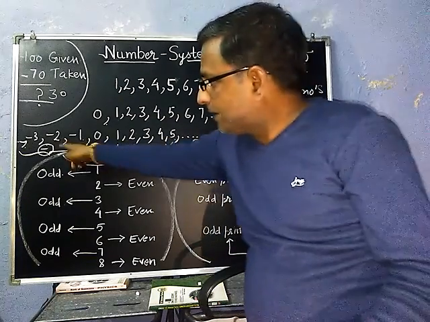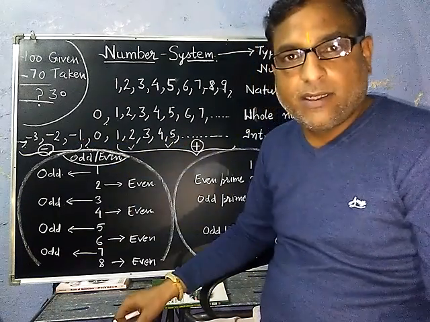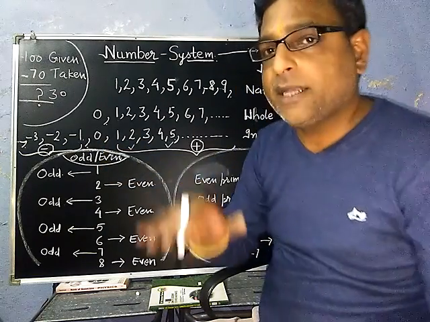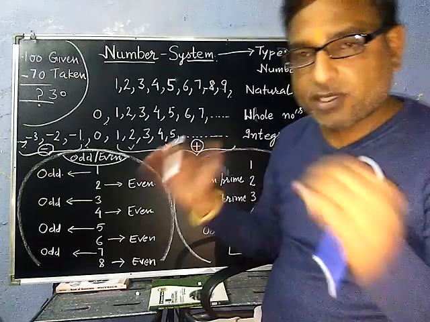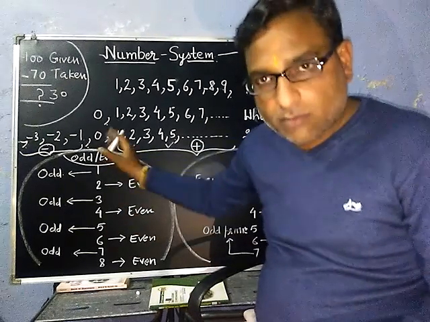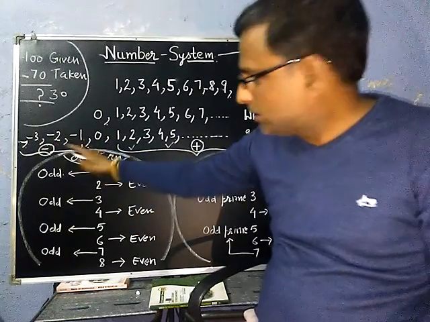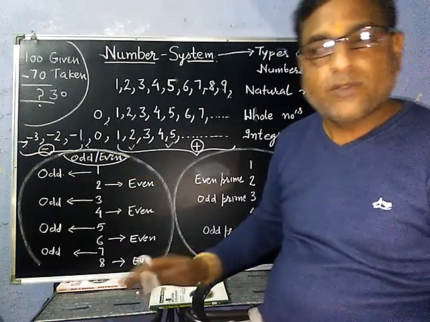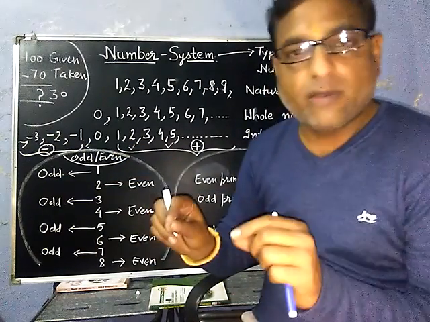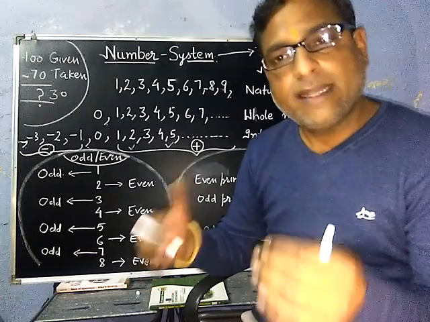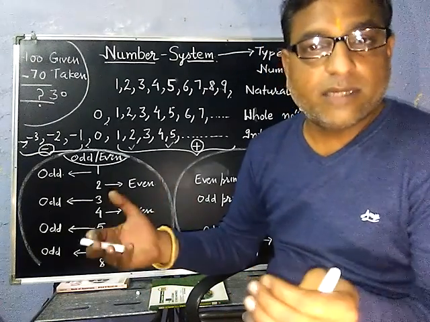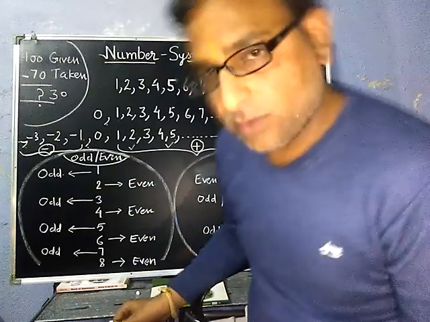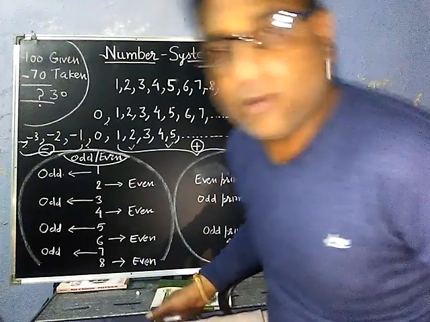So out of minus 2 and 0, which one is greater? Just see the side. 0 is on the right hand side, it means 0 is greater than minus 2. So you can generalize this: 0 is greater than all the negative integers, and 0 is less than all the positive integers. So here you can give pairs of numbers to your wards at home. They can tell you which number is greater and which is smaller. That can be the activity for them, right? Then you will come to know whether they have learned properly or not.